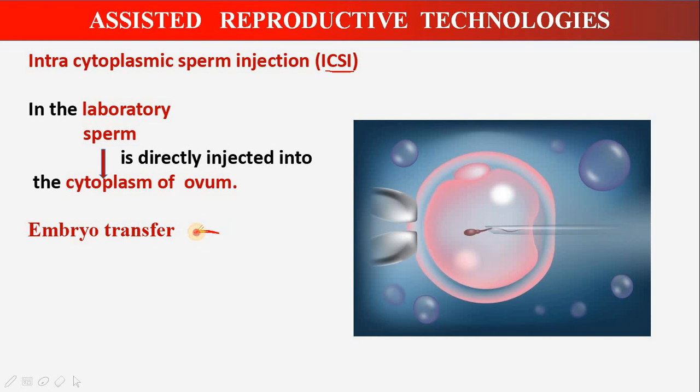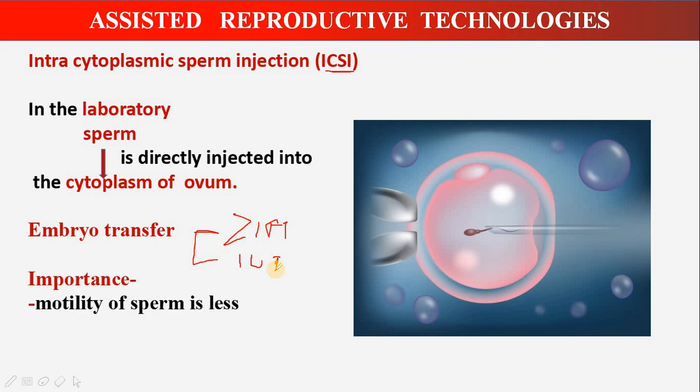You have studied 2 methods of embryo transfer, that is ZIFT, zygote intrafallopian transfer, and you also studied intrauterine transfer. So in the same way, the embryo is then transferred into the uterus or fallopian tube of the female who desires to conceive. So the importance here is mainly in